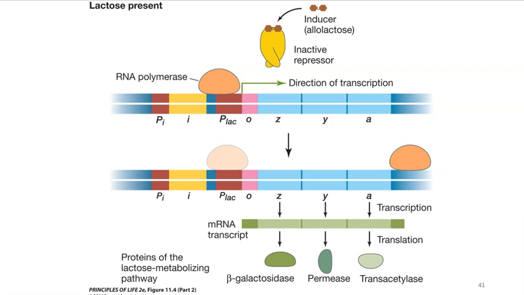So you have your start codon, stop codon, and look, these are 3 different proteins, right? Allolactose is the inducer, which means it binds to the repressor protein and inactivates it due to a conformational shape change, and therefore RNA polymerase can read it. This is a way of regulating a metabolic pathway.